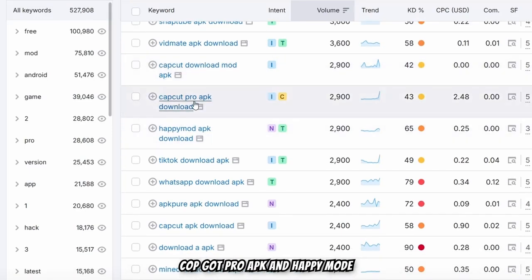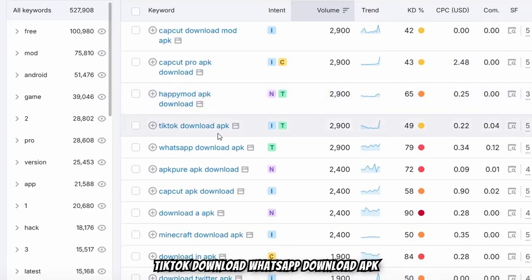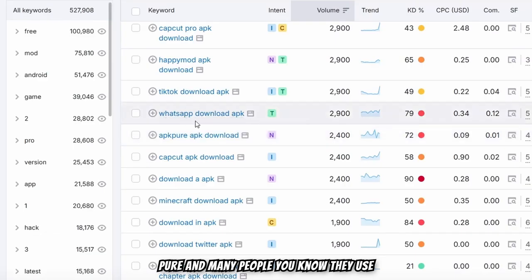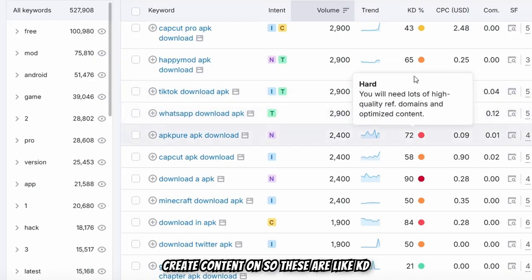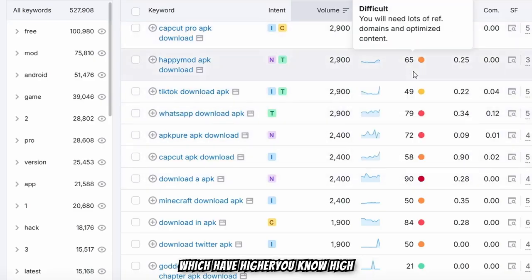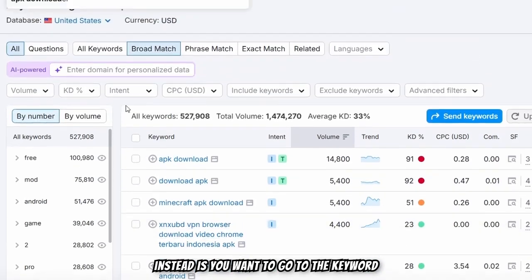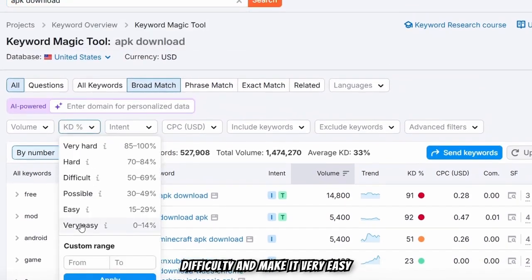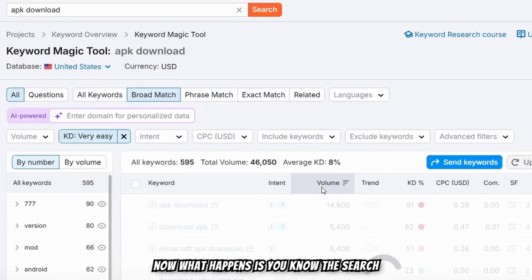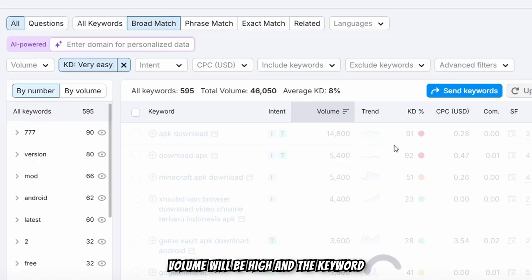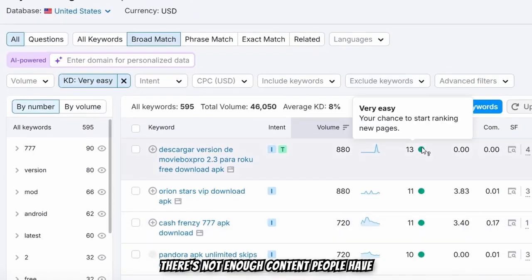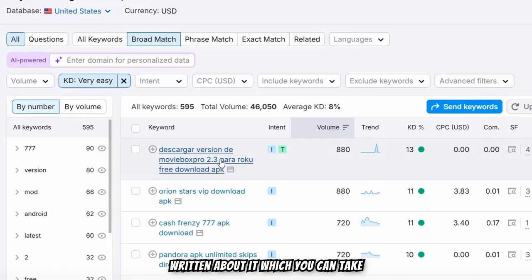You can see CapCut Pro APK and Happy Mod, TikTok download, WhatsApp download, APK Fuel. Many people use WhatsApp mod APKs, which you can create content on. These have higher keyword difficulty. What you want to do instead is go to keyword difficulty and make it very easy. Then the search volume will be high and the keyword difficulty low, which means there's not enough content written about it, so you can leverage that and write content to get the traffic. If I sort the volume from high to low, we have at the top 800 search traffic.